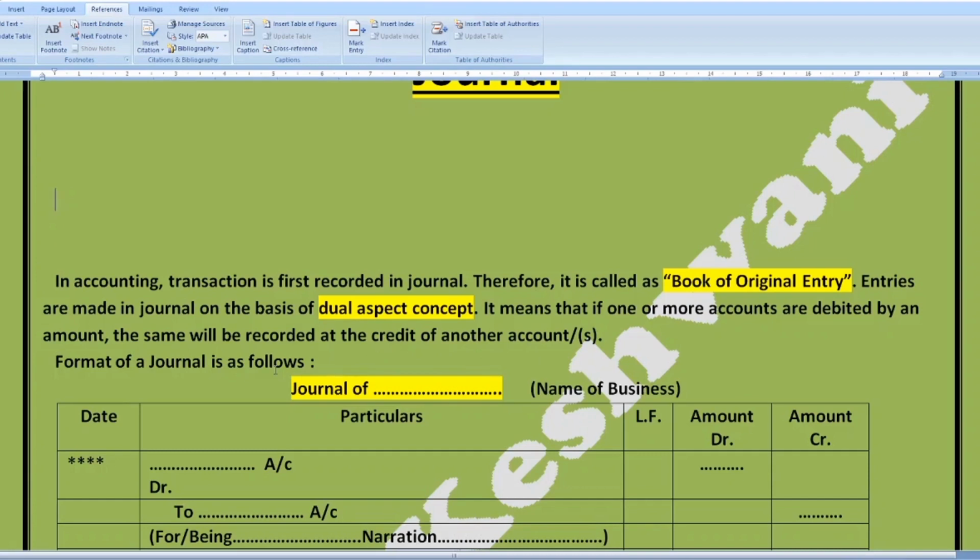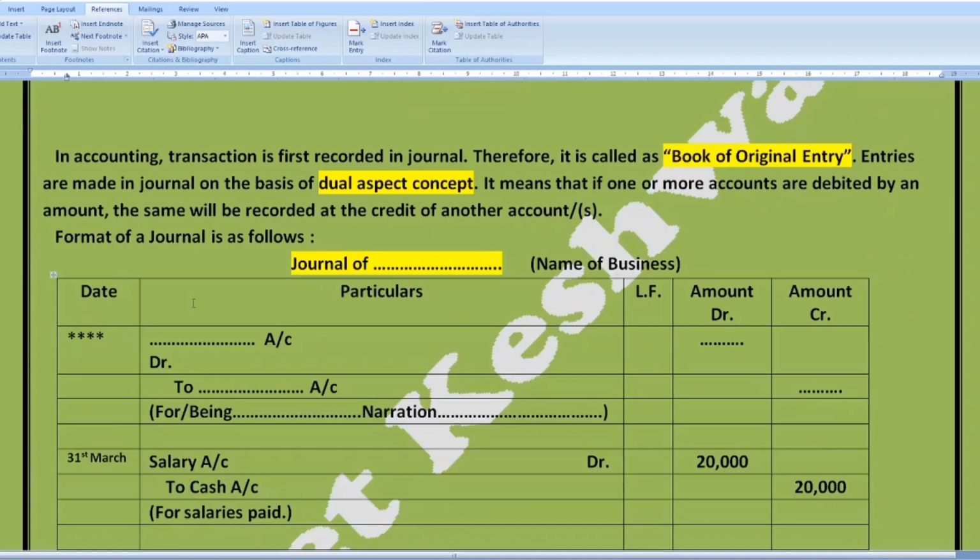And the format of the journal is as follows. First, you have to mention the heading, journal of. This area will hold the name of the business for which the accounting is being performed. Then there are the date column, particulars column, ledger folio, simply written in short form here as LF, amount debit side and amount credit side. So in all there are 5 columns in the journal.